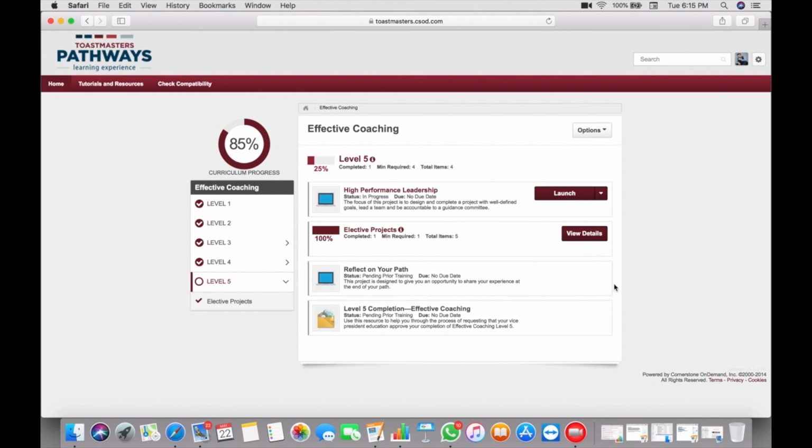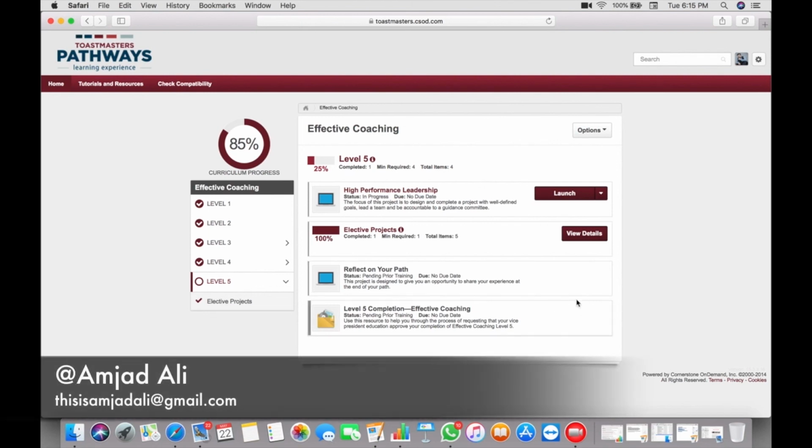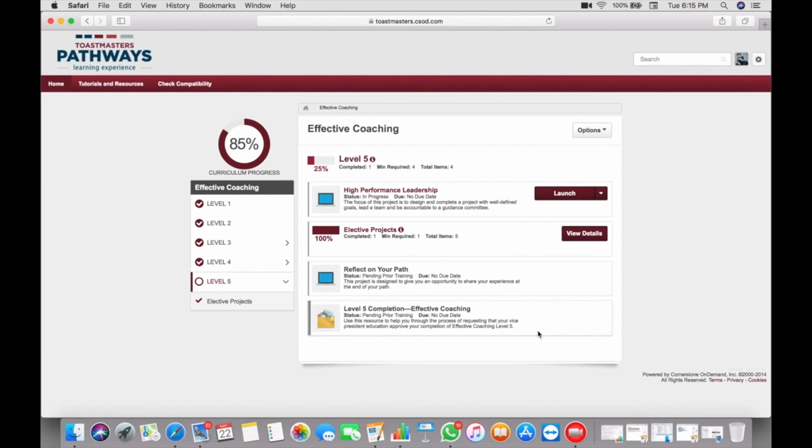Once this is done, then I will do this project. Look at this project. There is no button visible here. Once I finish my high performance leadership project, then this button will appear here. Then I need to do this project, which is reflect on your path. So I need to deliver a speech in which I will be sharing my entire experience, how I was able to do this path, like effective coaching. Once this is done, an email will be sent to the VP education of my home club, and I will request him to approve it. Once he approves my level 5, then I will be called a proficient effective coach.